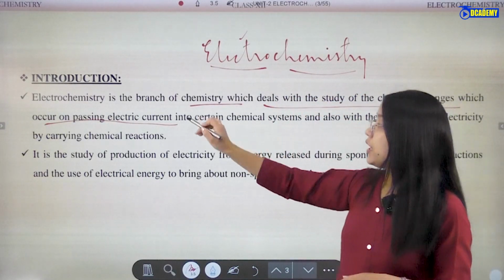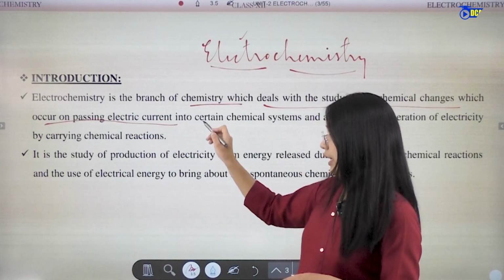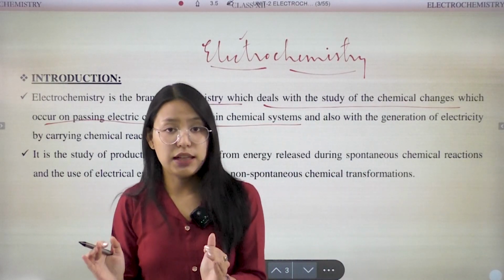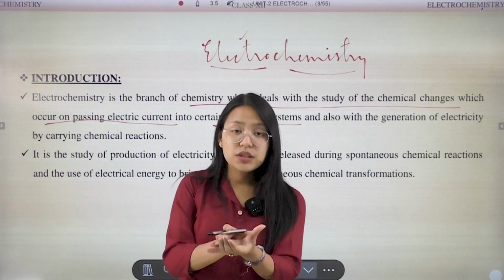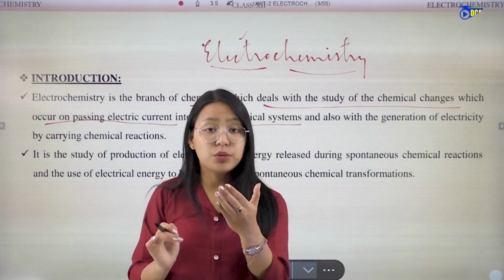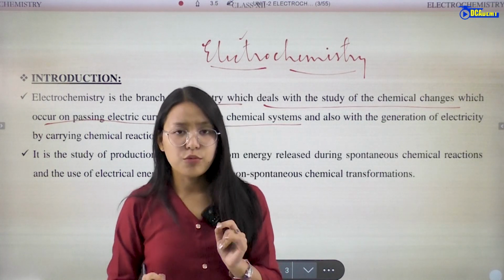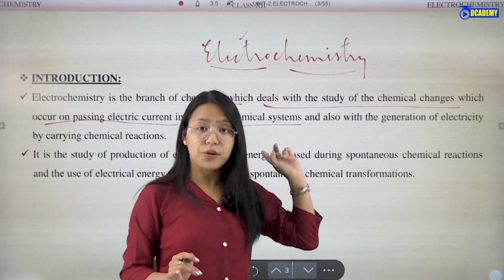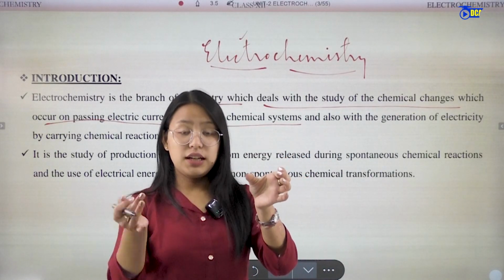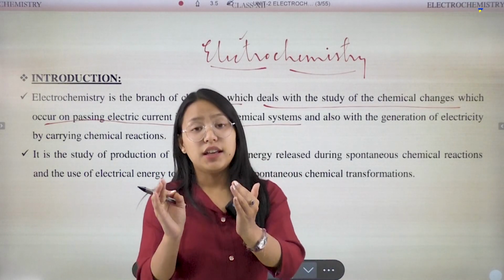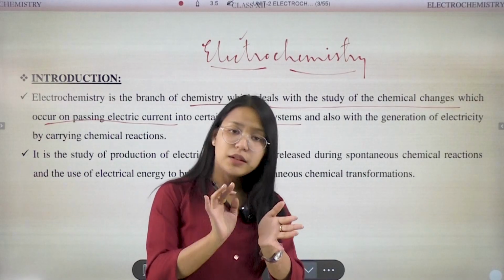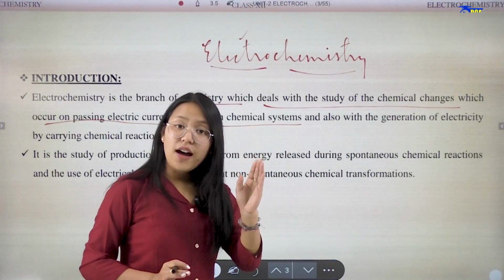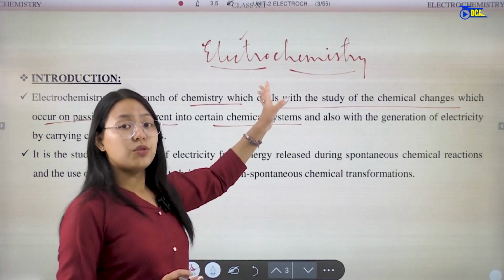So on passing electric current into certain chemical systems, for example, if we set up a medium or make a solution and pass electric current, ions form. That is a type of chemical change. In such a solution we check whether positive or negative ions form. That is electrochemistry.